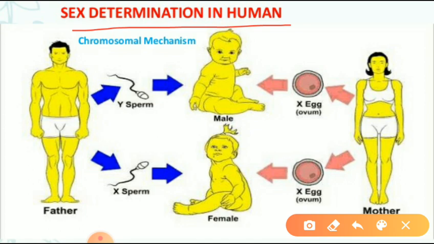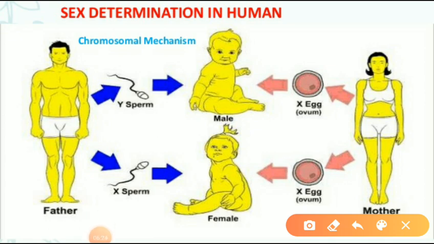The sex of the child depends upon the kind of sperm that fertilizes the egg. The egg contains only one X chromosome, but half of the sperms released into the genital tract of the female during coitus are X-bearing and the remaining half are Y-bearing. It is simply a matter of chance as to which type of sperm fuses with the ovum.